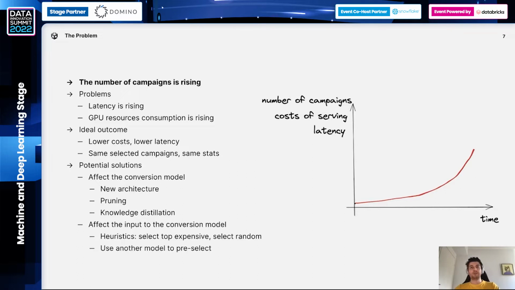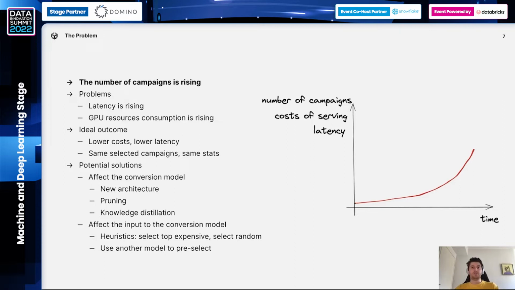But from technical perspective, it's not a very good situation to be in, because more campaigns means larger input to the conversion prediction model, which means that we need more machines to do our serving, and we cannot make predictions as fast as before, so latency is increasing as well. And the problem is that we have a hard limitation on latency, and we have a hard limitation on the amount of GPUs we can use for serving. And at some point, if this trend continues, we can get to the point where we cannot continue doing serving.